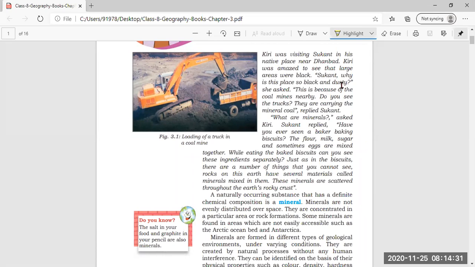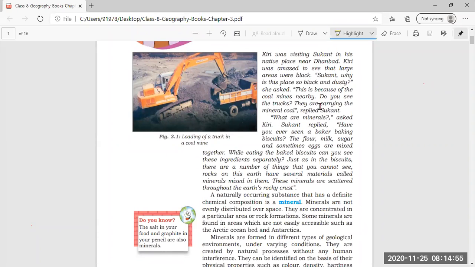"Sukant, why is this place so black and dusty?" Now, this was the question Kiri asked Sukant: why is the area of Dhanbad, the native place of Sukant, so dusty and black in color?